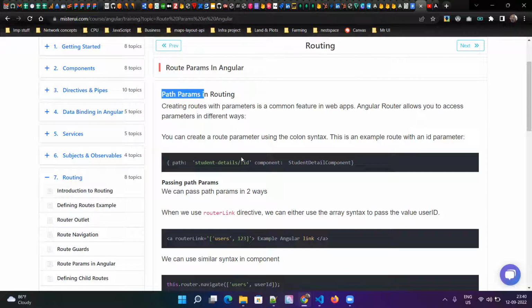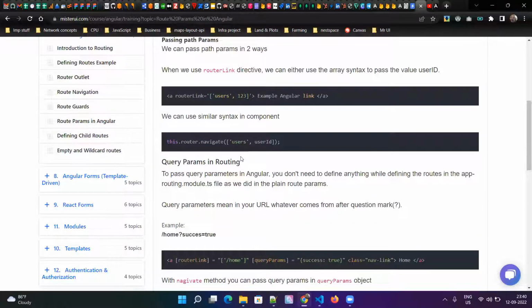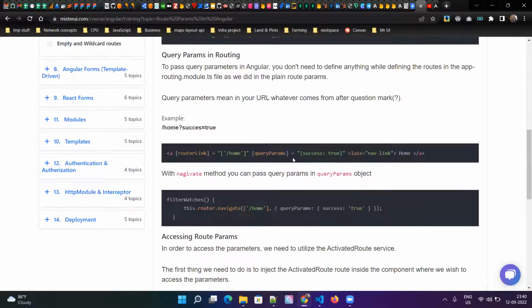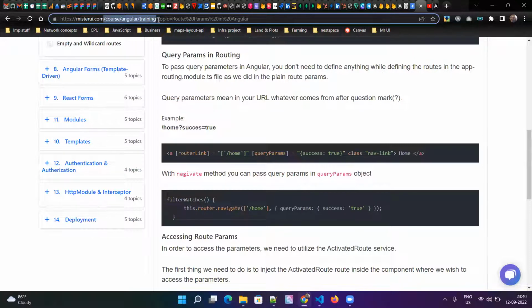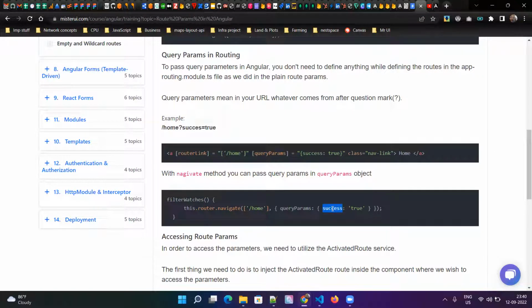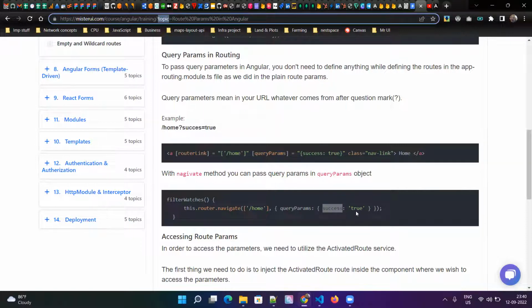Path params means the parameter embedded in the path, whereas a query parameter is appended to your path. This is your path up to here, whatever I highlighted in the browser, and whatever comes after the question mark is a query param. If you are configuring success as a query parameter, then success will come here, and success equals true.